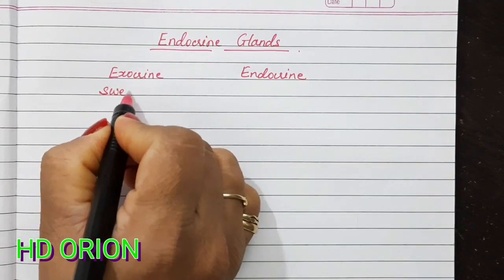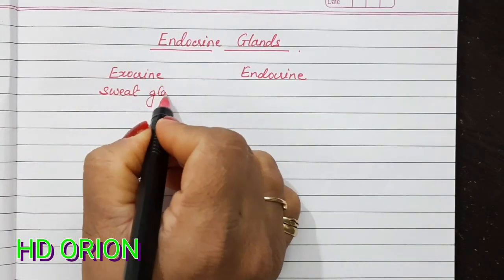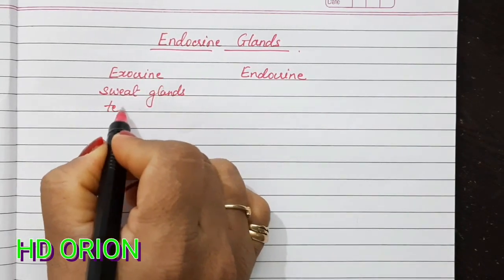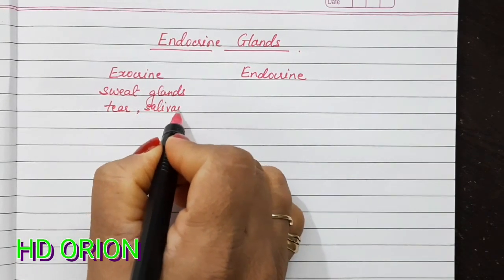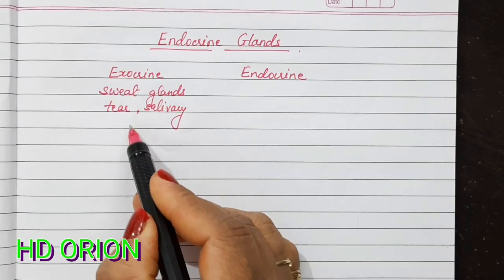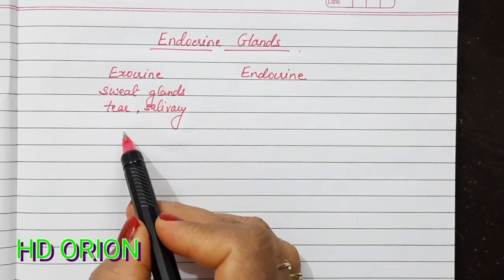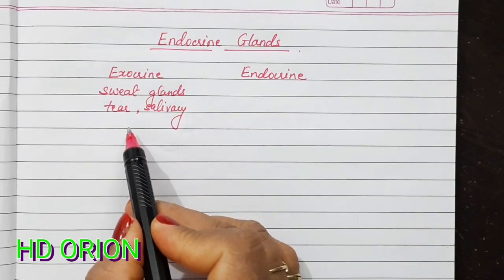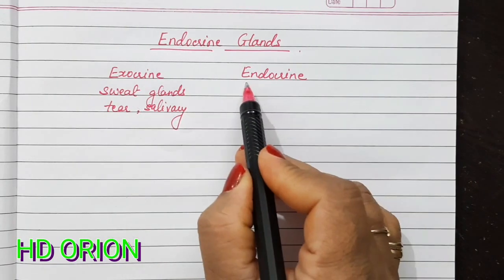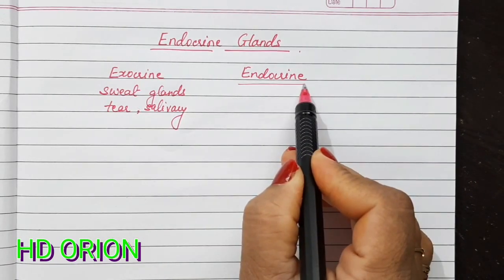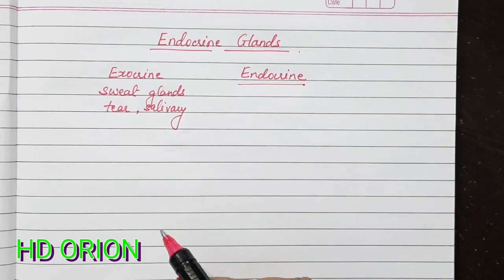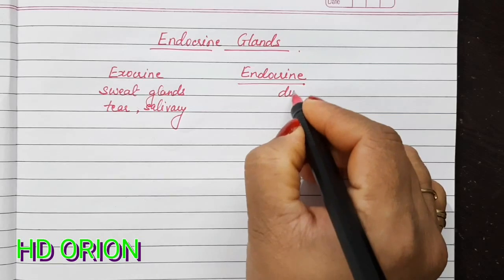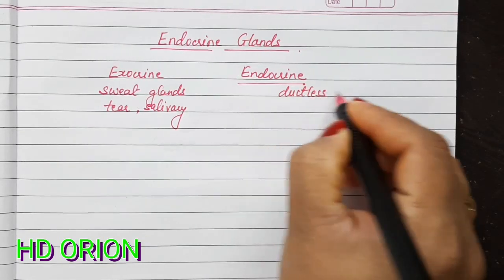The examples are sweat glands, tear glands, salivary glands, etc. So the exocrine glands are present in the body and they secrete their secretions with the help of ducts. However, endocrine glands are ductless glands. They do not have ducts, they lack ducts, and therefore they are surrounded by the blood capillaries. So they are also called ductless glands.